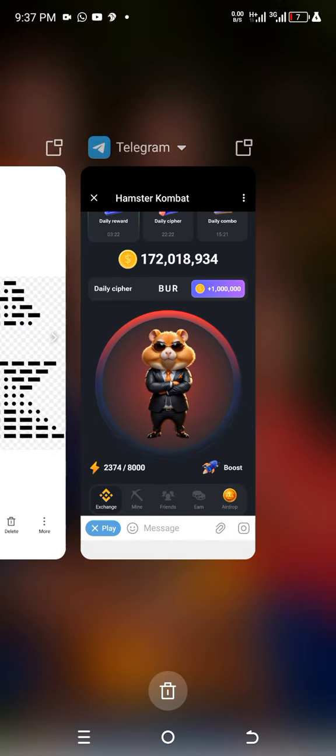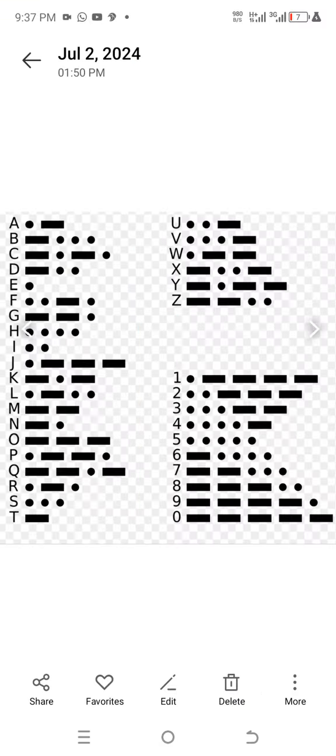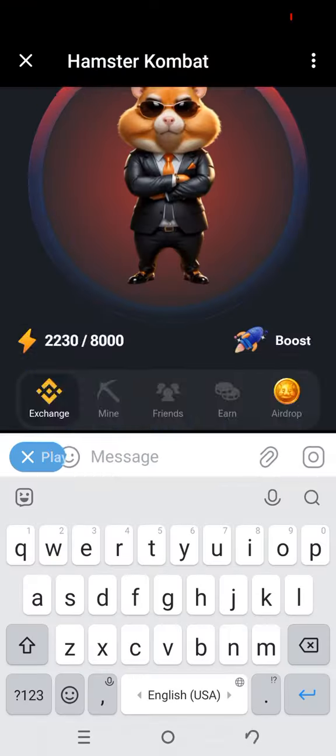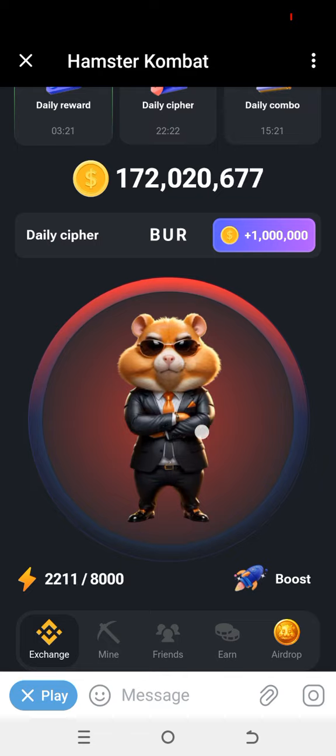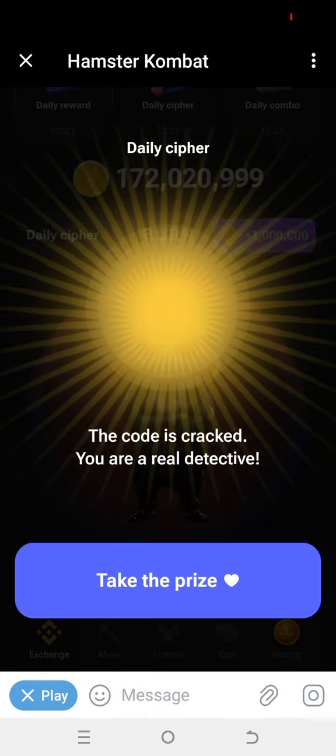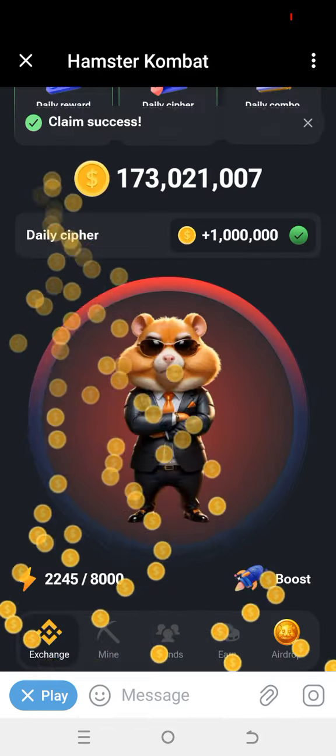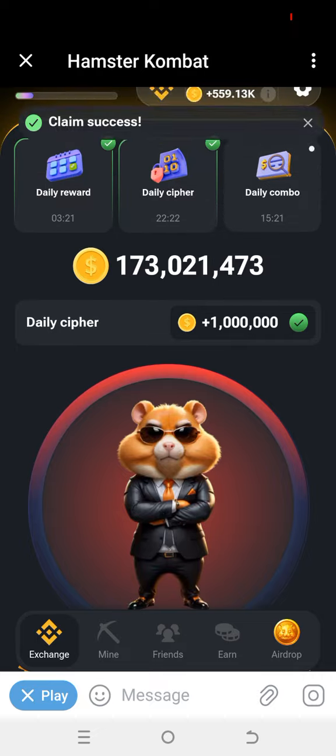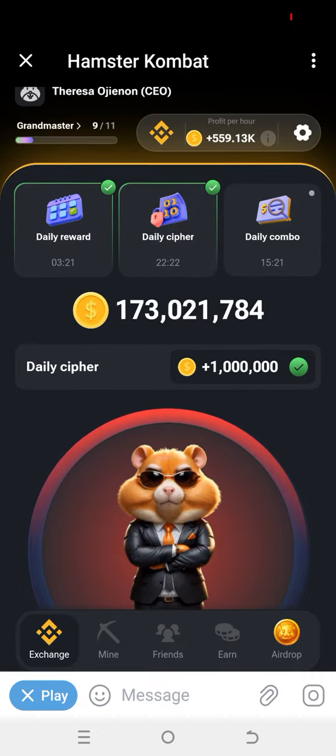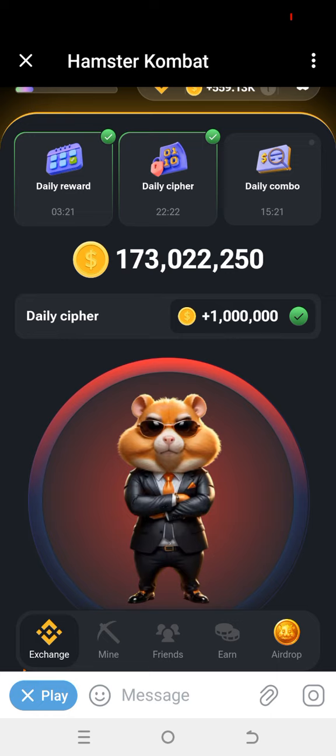The last one we're looking for today is N, which is dash dot. As you can see, I've gotten my daily cipher Morse code prize for today, which is 1 million tokens. So follow the steps I have given you and get your own 1 million tokens for today.